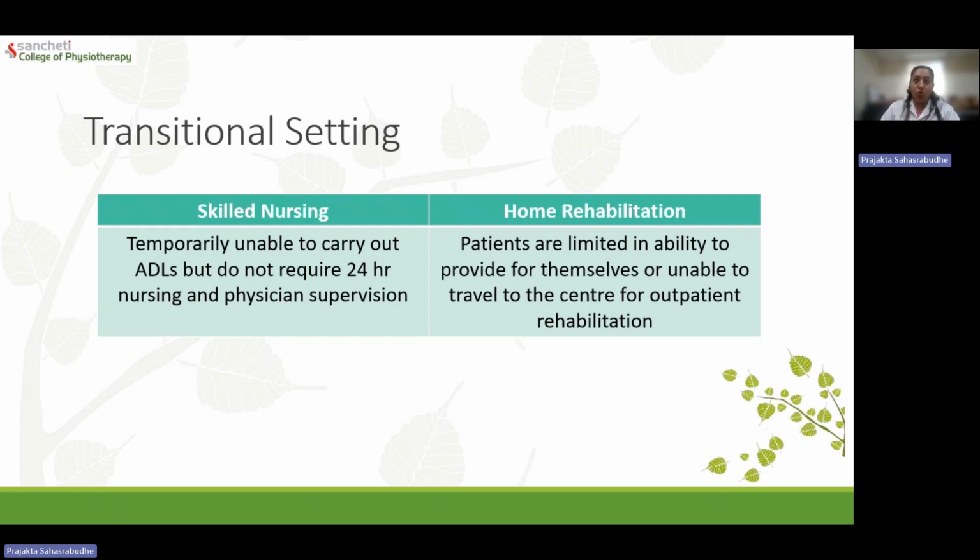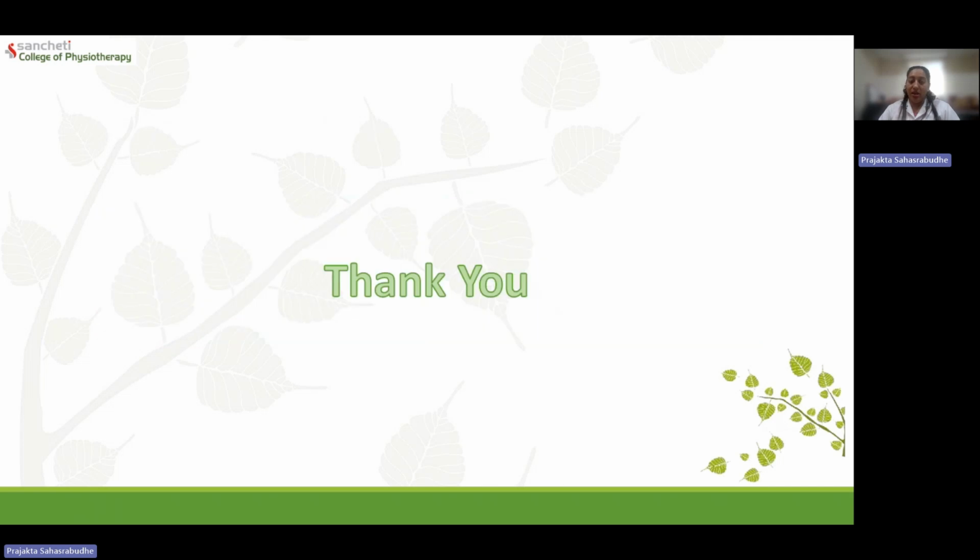The patients who are discharged from the hospital but are not able to cope on their own are recommended to enroll themselves into skilled nursing facilities or home rehabilitation, wherein a physiotherapist or a rehabilitation expert can visit their home and help them with the training at home. And then after 4 to 6 weeks, we can begin with phase two rehabilitation after a baseline stress test. So this was about phase one rehabilitation.